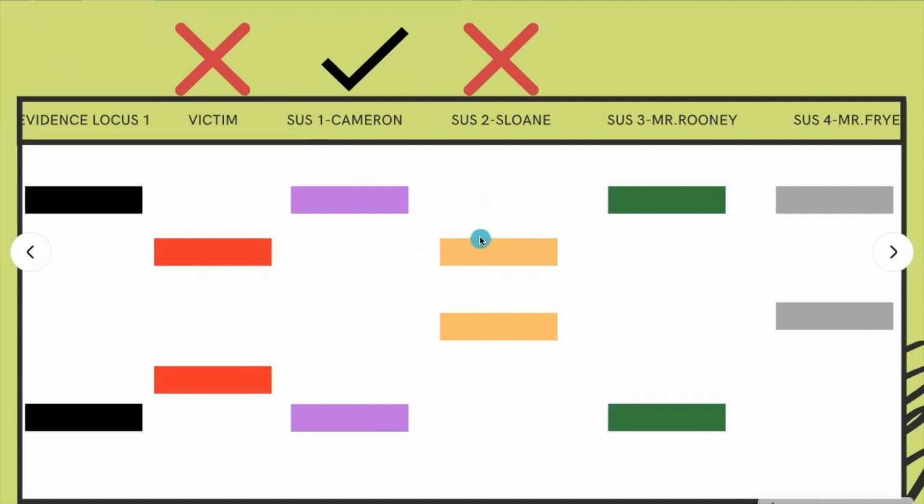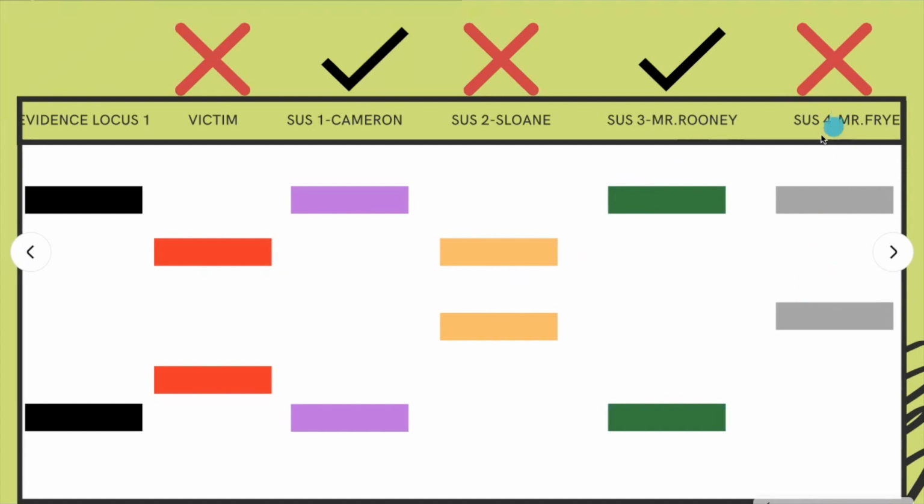Sloan, the girlfriend's alleles are both not the same at this locus, so she can be removed as a suspect for now. Mr. Rooney, just like Cameron, matches the same alleles in the locus, so he will remain. And Mr. Fry does have one allele that matches the evidence at this locus, but the bottom one does not match, therefore eliminating him as a suspect.